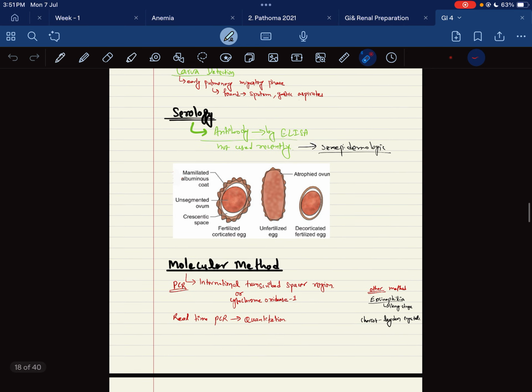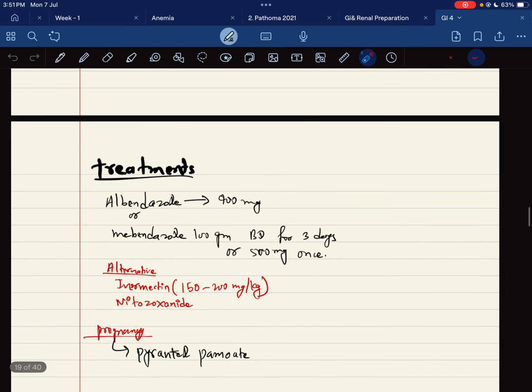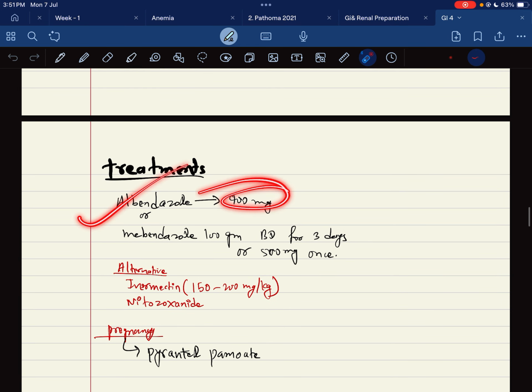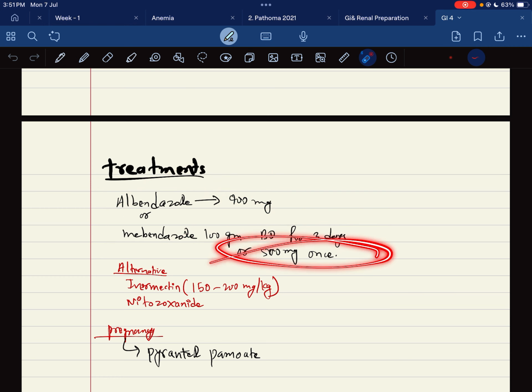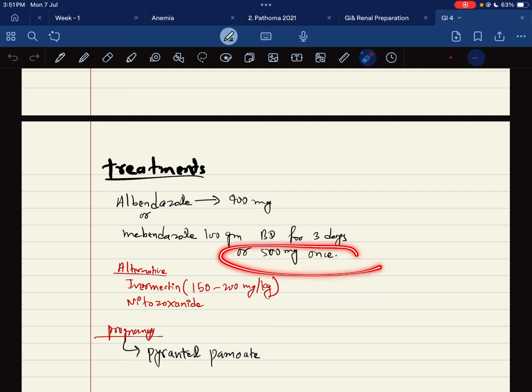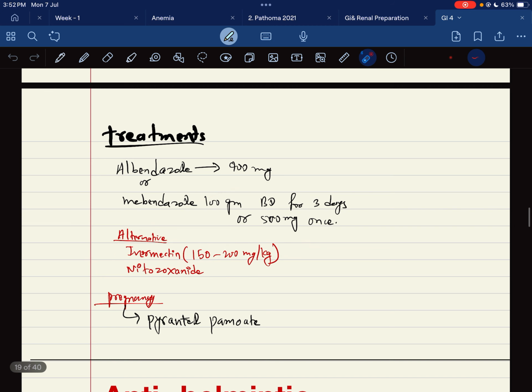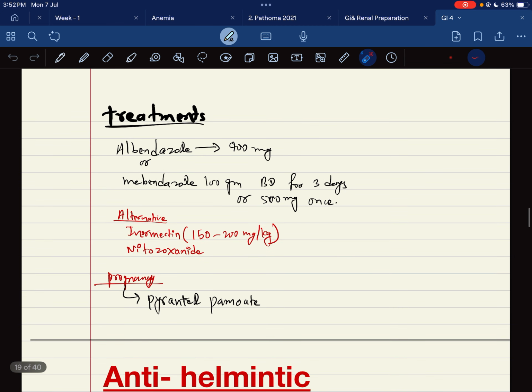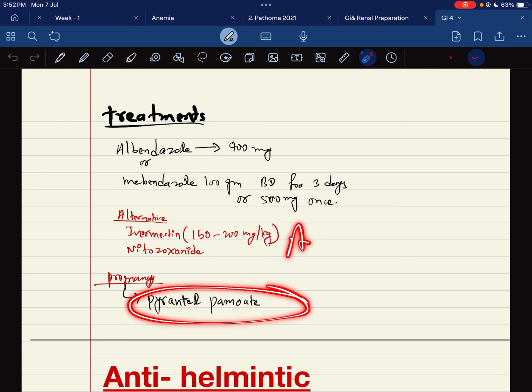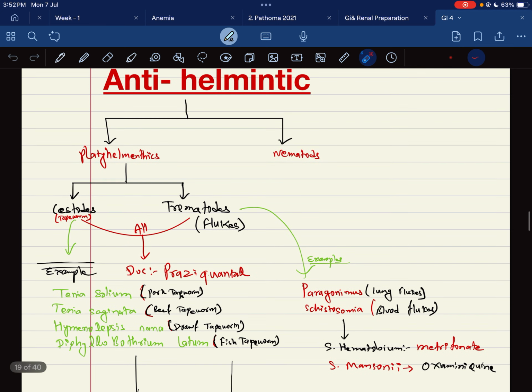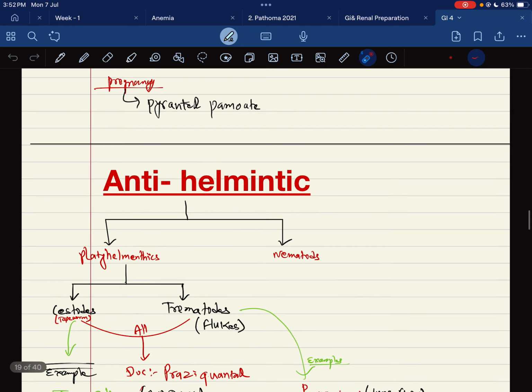So regarding the treatment, there is albendazole 400 mg, or mebendazole 100 mg BD for 3 days, or 500 mg once. There are also alternatives like ivermectin or nitazoxanide. And in pregnancy, if the pregnant woman has Ascaris lumbricoides, pyrantel pamoate is given. Regarding the anthelmintics, we will discuss in another video.